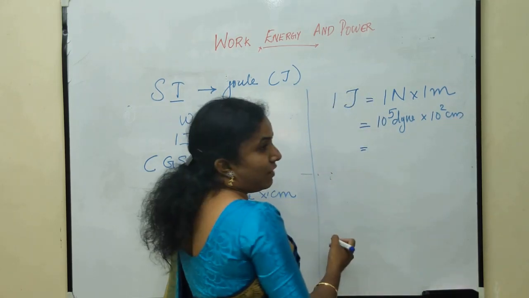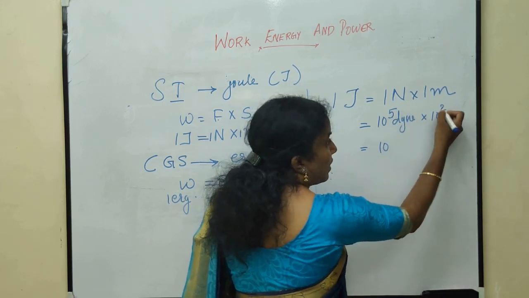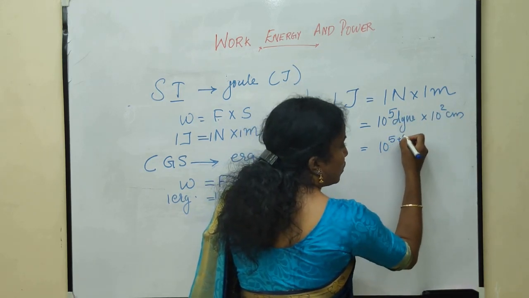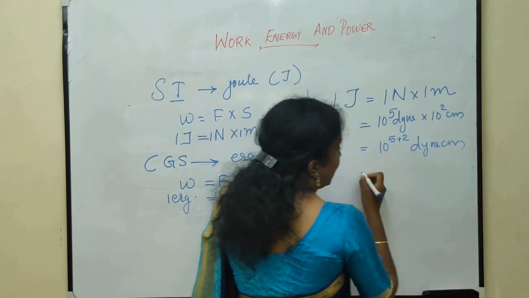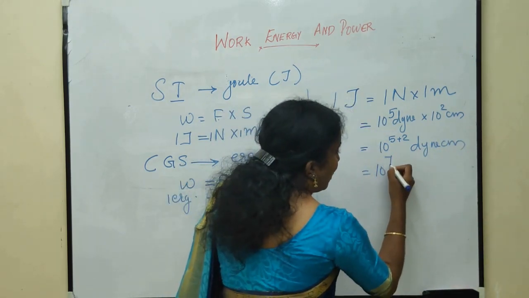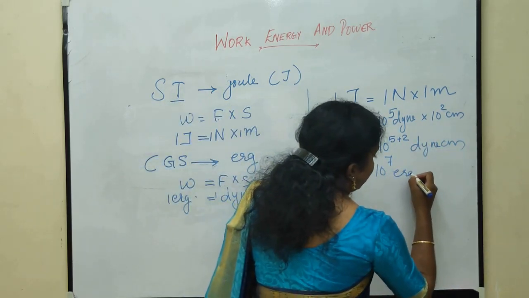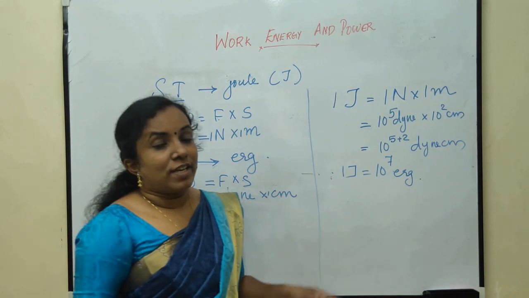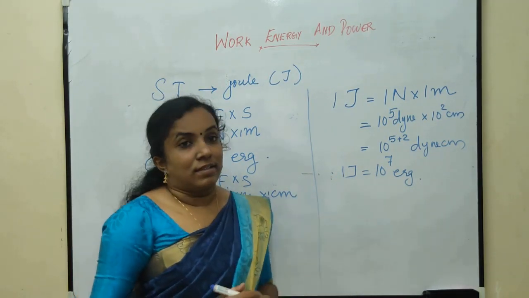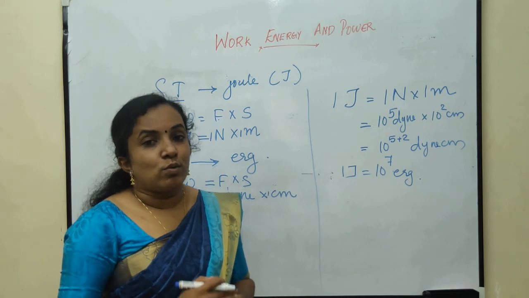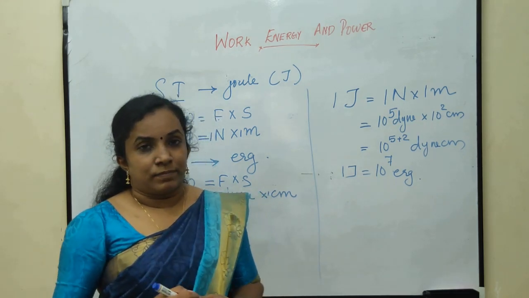On combining, using a raised to m into a raised to n, we can write 10 raised to 5 plus 2 dyne centimeter. That is 10 raised to 7 dyne centimeter, which can be written as erg. This is the relation connecting joule and the erg. 1 joule is equal to 10 raised to 7 erg.